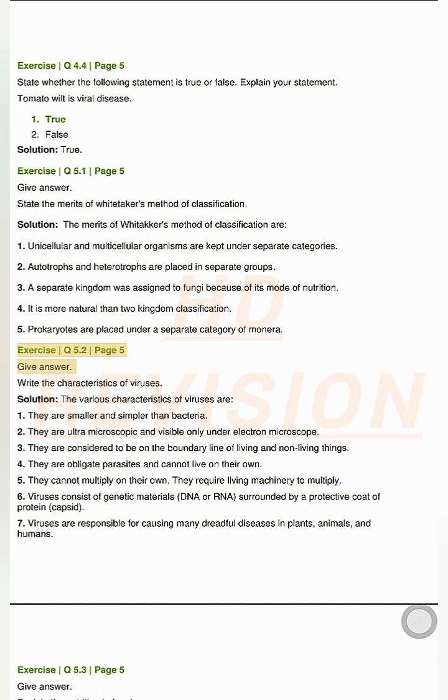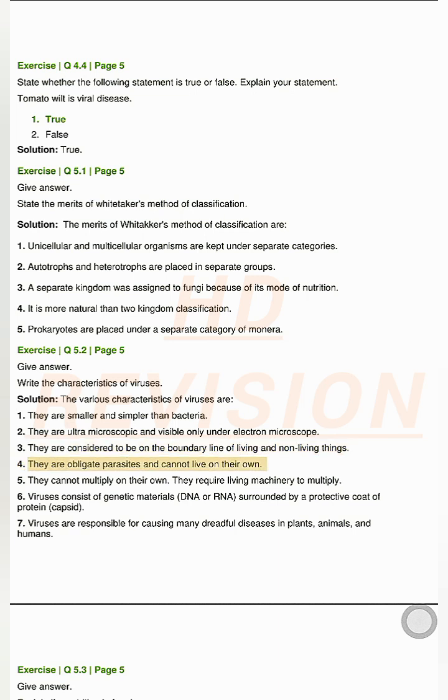Exercise Q5.2, page 5. Give answer. Write the characteristics of viruses. Solution. The various characteristics of viruses are: 1. They are smaller and simpler than bacteria. 2. They are ultramicroscopic and visible only under electron microscope. 3. They are considered to be on the boundary line of living and non-living things.